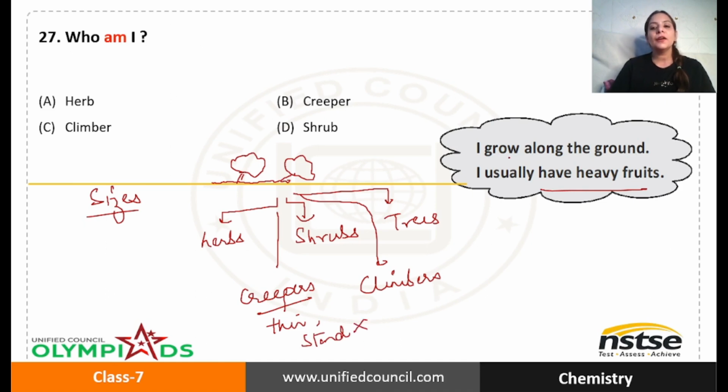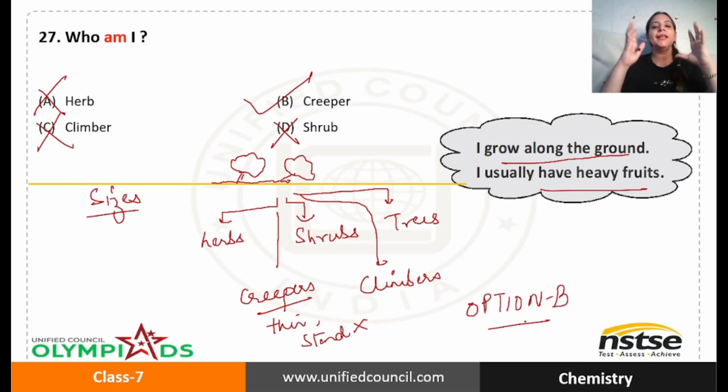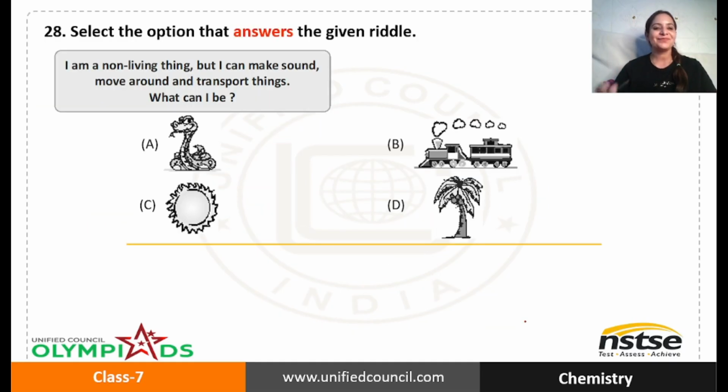Therefore, they grow along the ground. So I hope you got it. It is not herb, not climber, not shrub. It is option B. So which one is the right answer? Option B. Creepers grow along the ground and they have got heavy fruits.